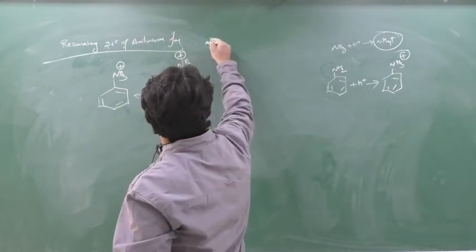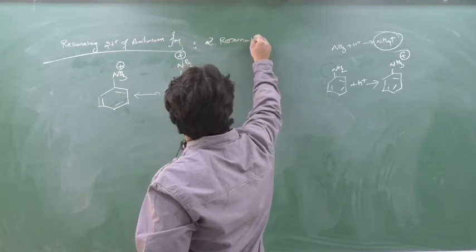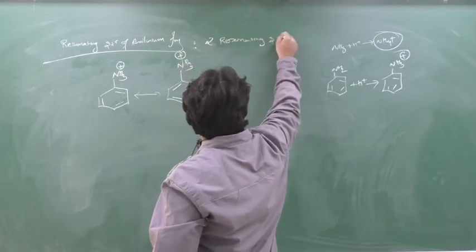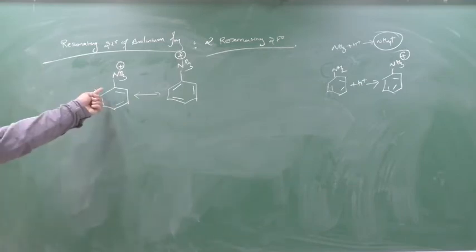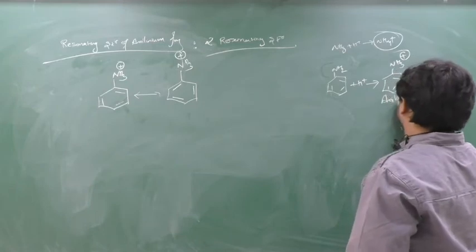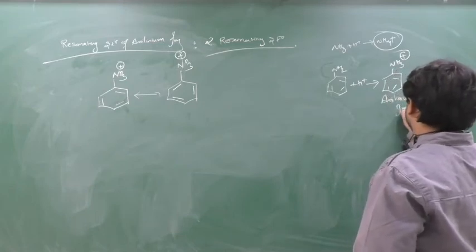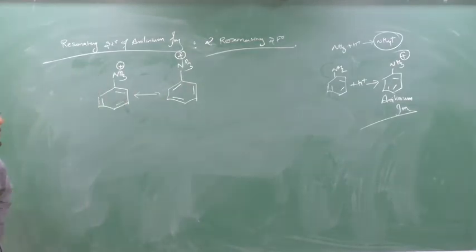So how many resonating structures are there? Two. This word is very difficult. Resonating structures of the anilinium ion, and this is known as the anilinium ion. These are the two resonating structures of the anilinium ion.